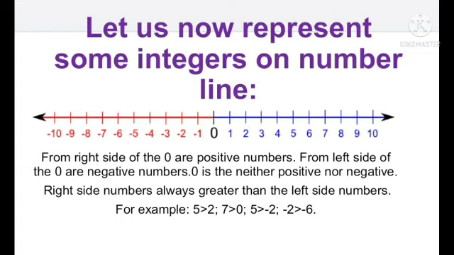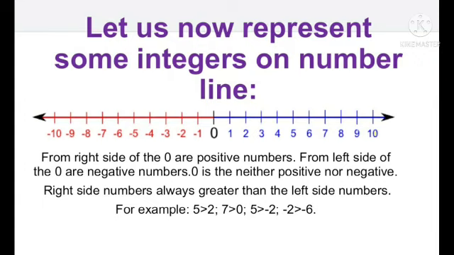Okay children, if you want to find the greater value and smaller value by using this number line, just think simply: the right side value is always bigger than the left side. Right side value is the bigger value and left side value is the smaller value.